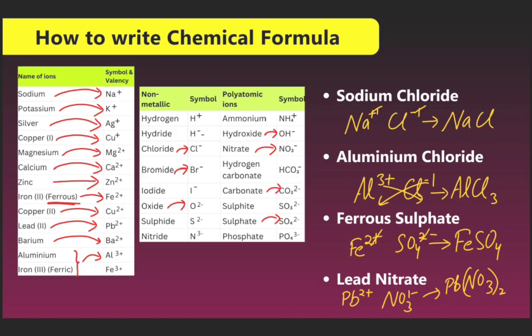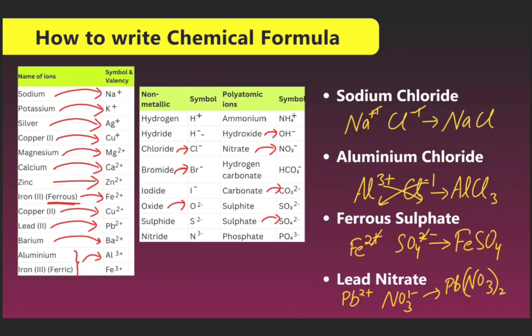Polyatomic ions and symbols: ammonium ion NH4 plus, hydroxide ion OH minus, nitrate NO3 minus, hydrogen carbonate HCO3 minus, carbonate CO3 2 minus, sulfite SO3 2 minus, and sulfate SO4 2 minus, phosphate ion PO4 3 minus.